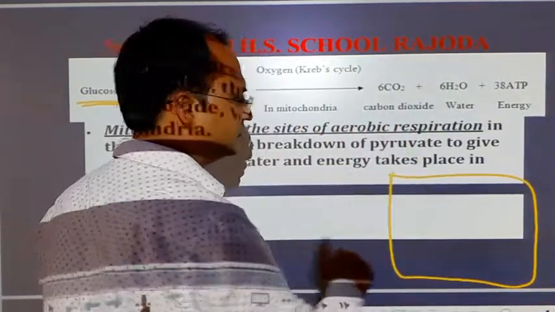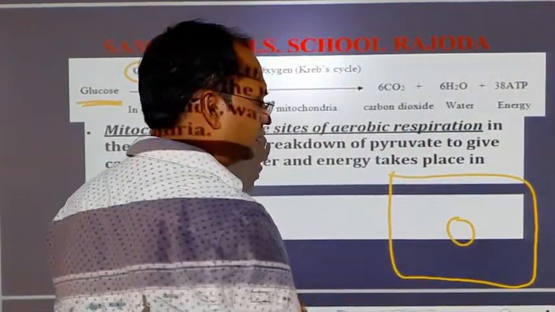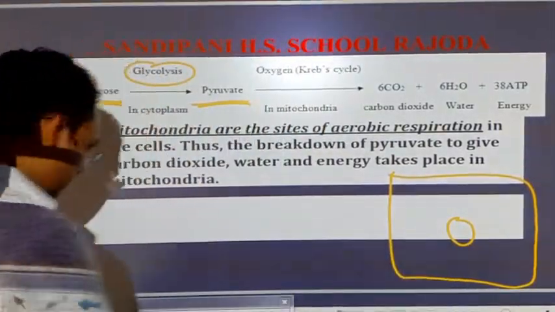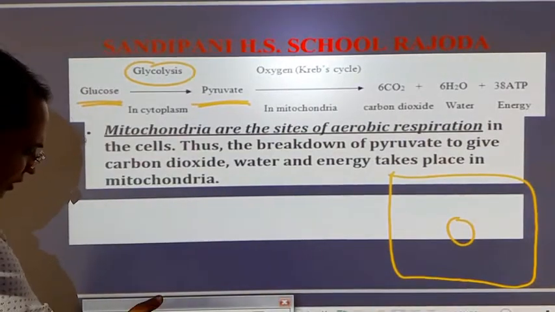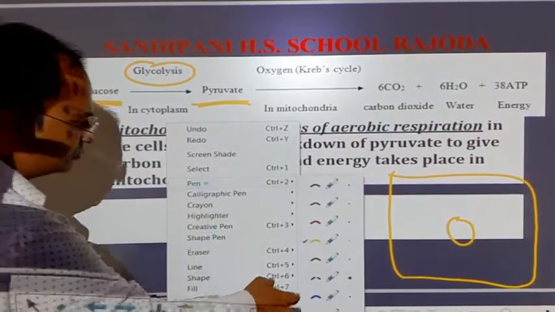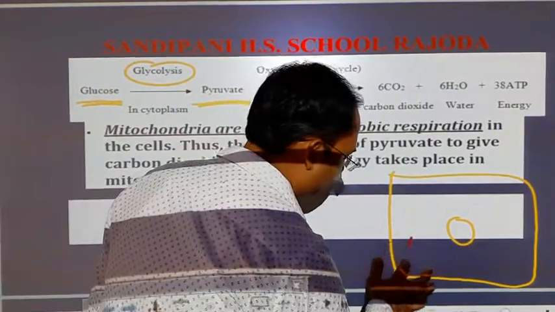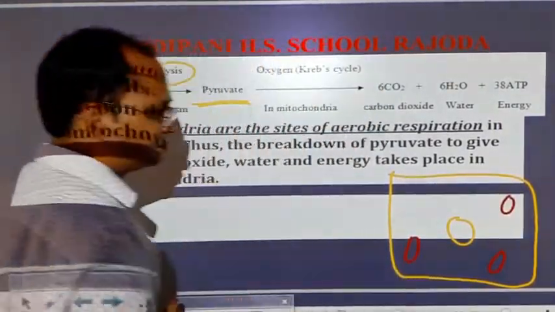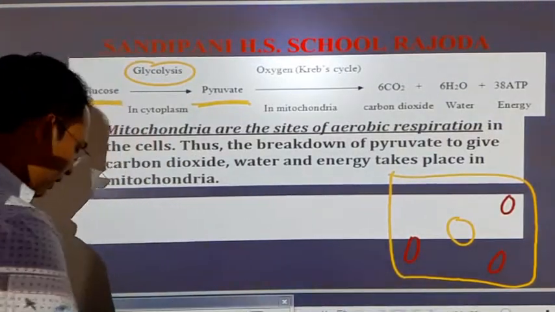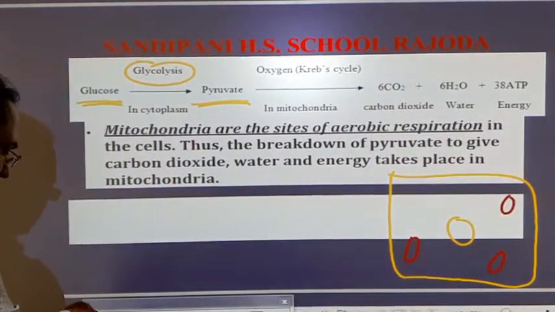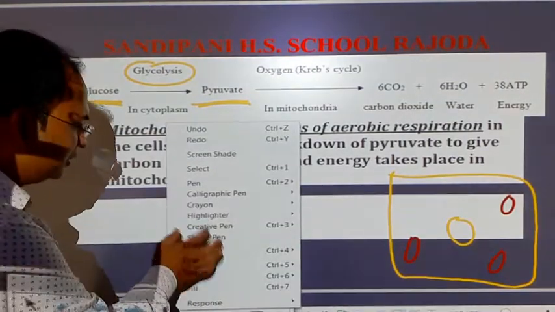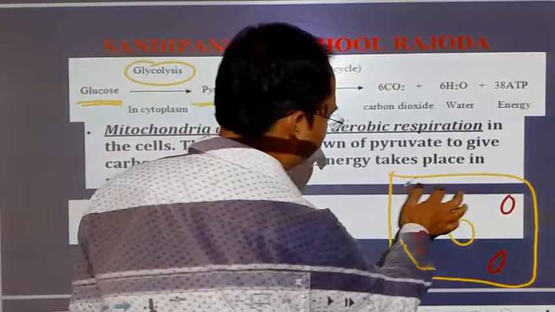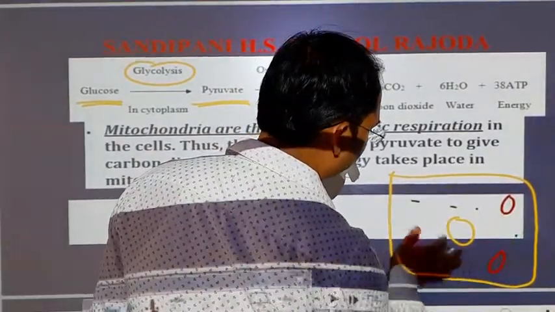Suppose this is a structure of the cell, the nucleus of the cell, and here these are the mitochondria of the cell. There are many other cell organelles also present in the cell, but we need only a few of them here. This is the cytoplasm of the cell.